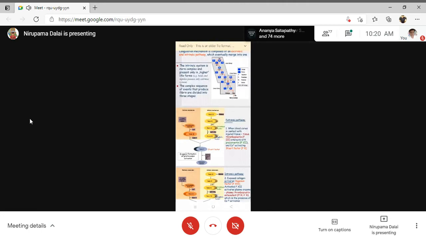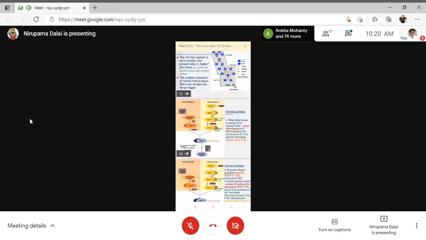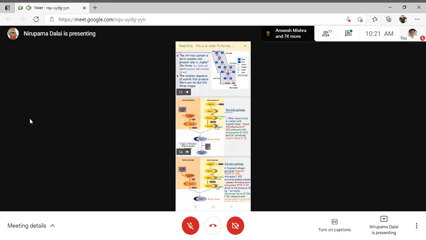Whenever the blood comes in contact with collagen, with a glass surface, or with high molecular weight kininogen present in the plasma, at that time the intrinsic mechanism of coagulation will be initiated.